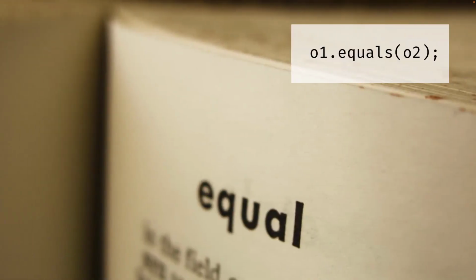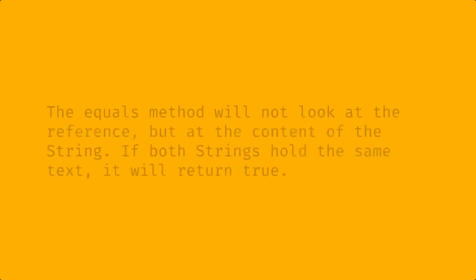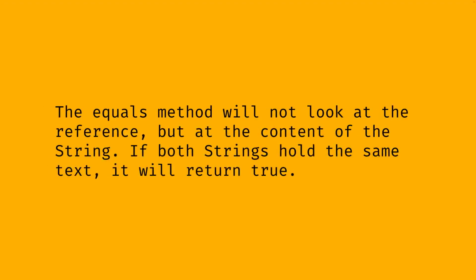The string is not a primitive value, but an object, so this is true for strings, but it's actually also true for other objects. If we want to compare objects for equality, we need to use the equals method that you can see on the slide. This will not look at the reference, but at the content of the string. If both strings hold the same text, it will conclude that it's the same, as opposed to what the double equal sign did.